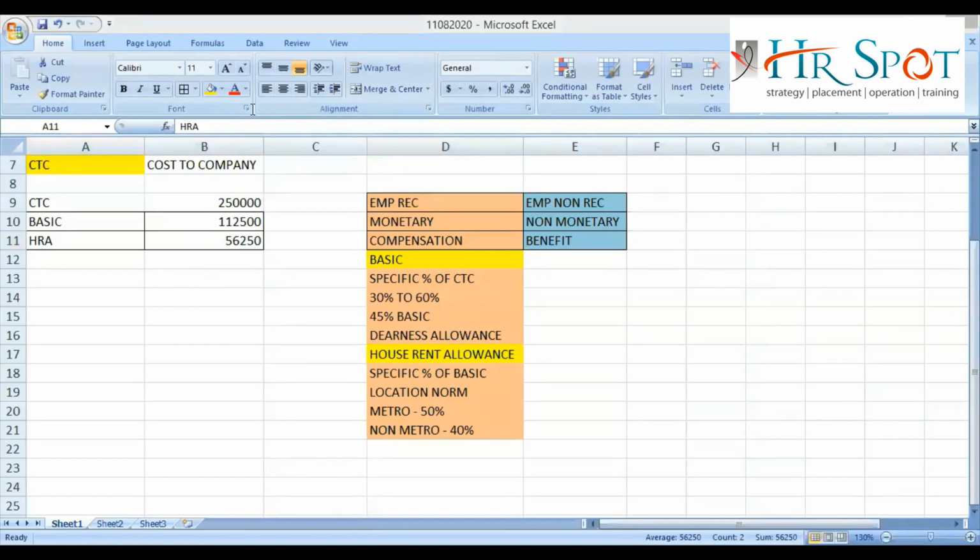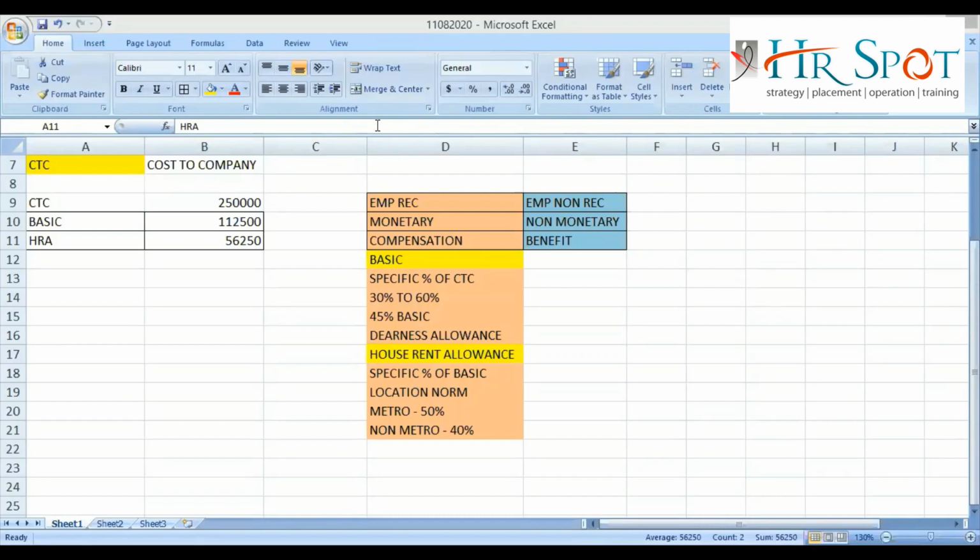When you are working in a company as an HR on the CTC part, whatever the CNB policy says about the HRA percentage, you need to give according to that. If the location norm is followed, then metro location 50%, non-metro location 40%.